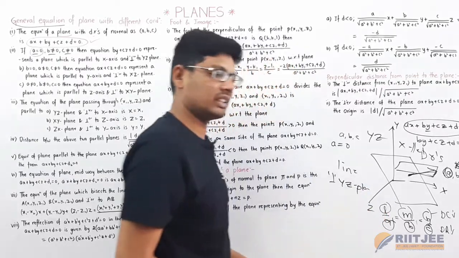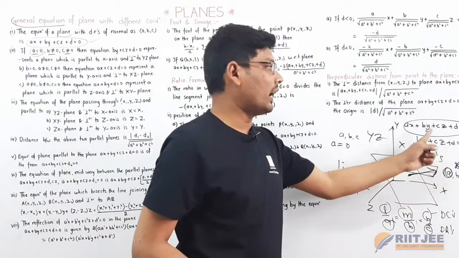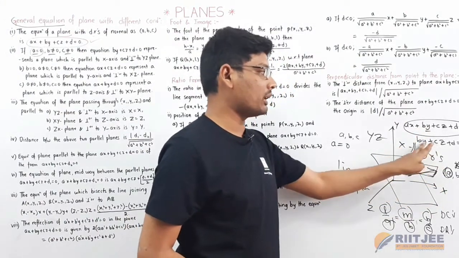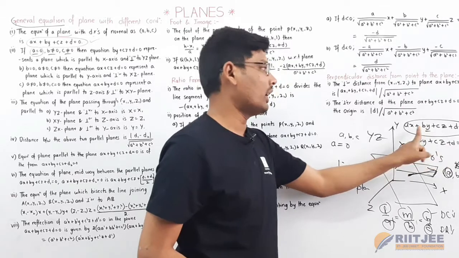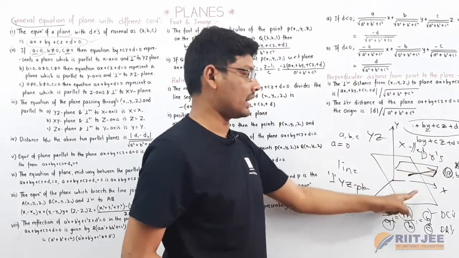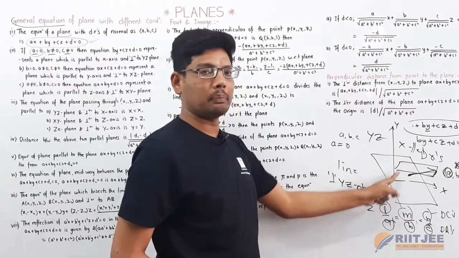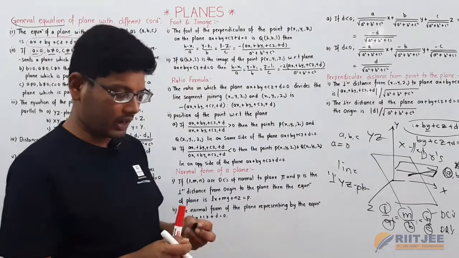So the first case is, if a is equal to 0, the equation of the plane becomes by plus cz plus d is equal to 0, and the ax term becomes 0. This equation is parallel to the x-axis and perpendicular to the yz plane. This is all about the first point.